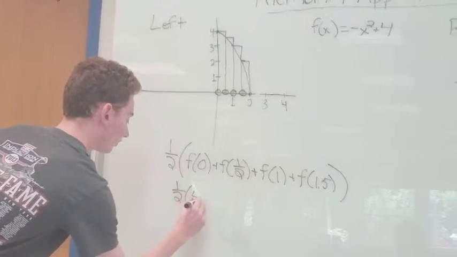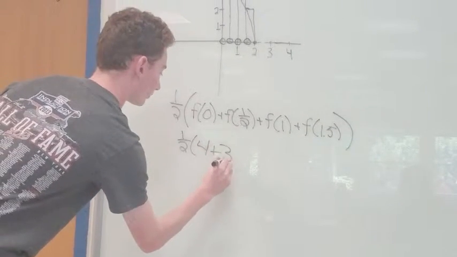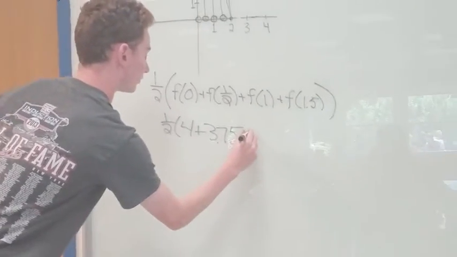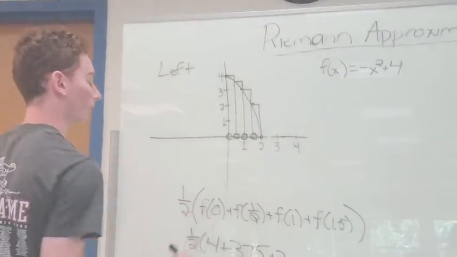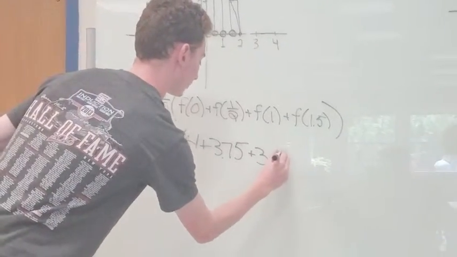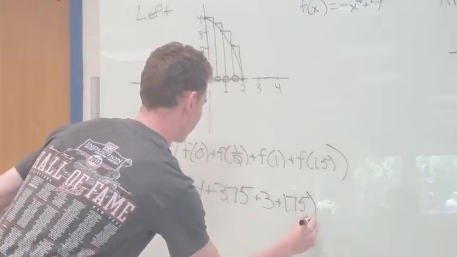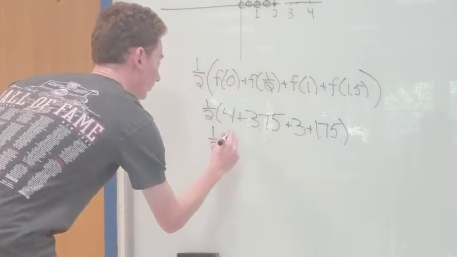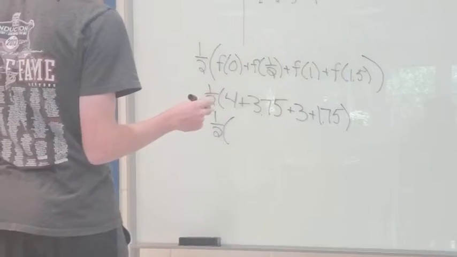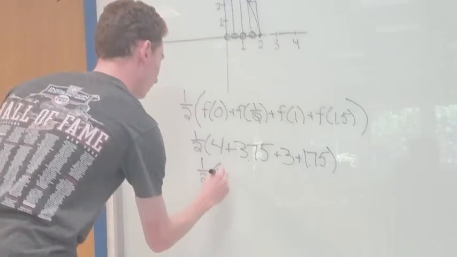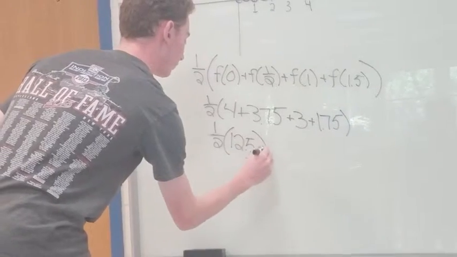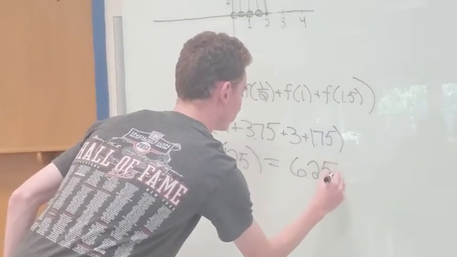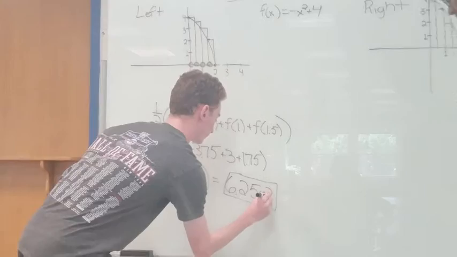F of 0 is 4. F of 1/2 is 3.75. F of 1 is 3. And f of 1.5 is 1.75. Now from here it's just simple algebra. So it's 1/2 times the sum, which is 4 plus 3.75 plus 3 plus 1.75, which equals 6.25 units squared, because you're taking area.